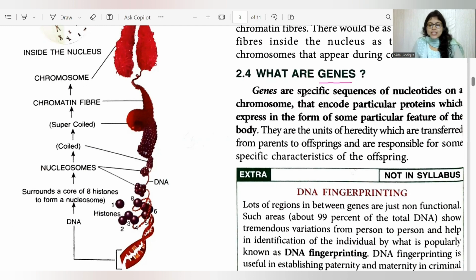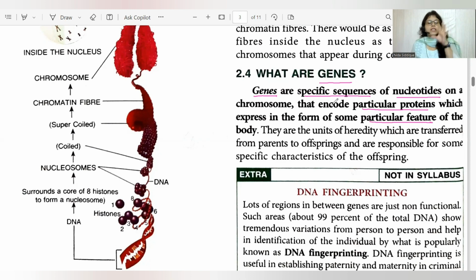So genes are the specific sequences of nucleotides. Remember nucleotide, the basic unit of DNA. So these are specific sequences of a nucleotide present in the chromosome which will encode a particular protein. And when this protein is expressed, it will result in a particular feature of the body. Okay, there is some particular protein that is responsible for your eye color. There is some particular protein that is responsible for the color of your hair, skin. Okay, so all this information is present in the genes.